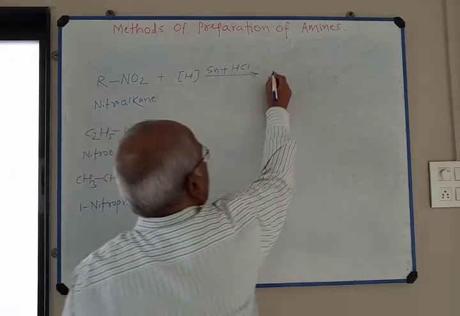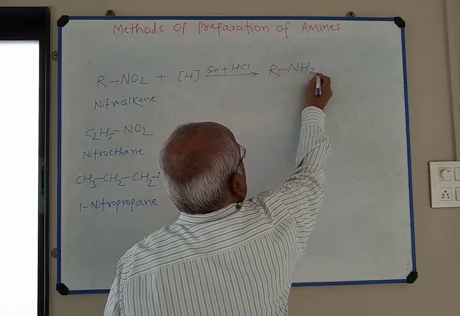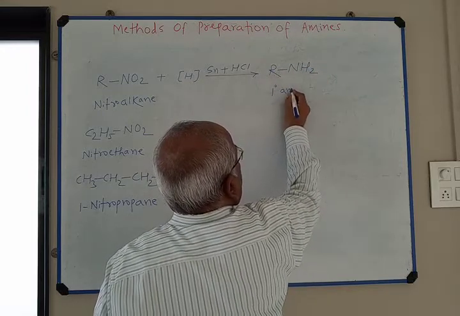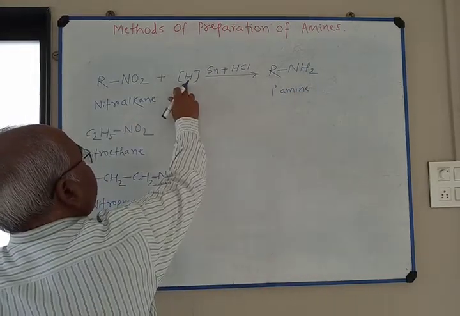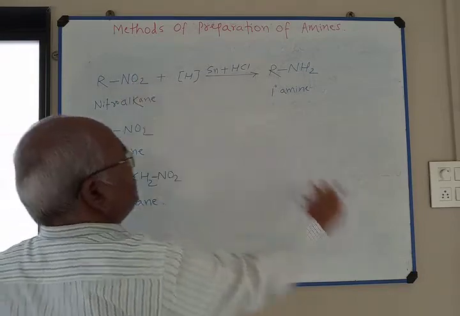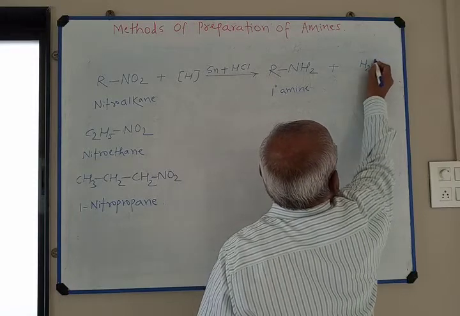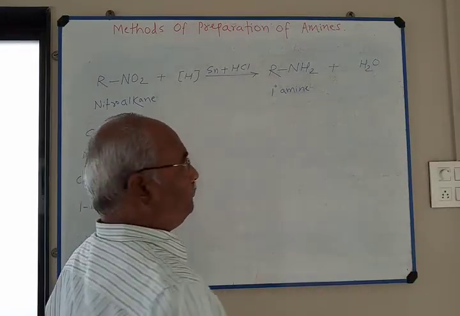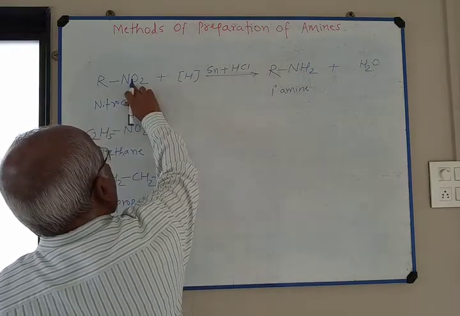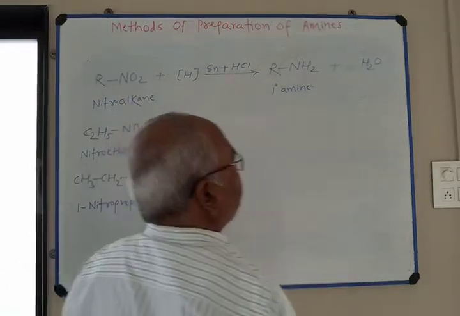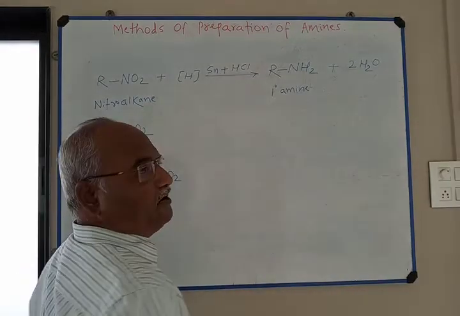NO2 is reduced to NH2 group. Primary amine is the product. Hydrogen combines with oxygen and water molecule is the side product, H2O. Balance this reaction. Here 2 oxygens are on the left hand side, therefore I take twice H2O on the right hand side.